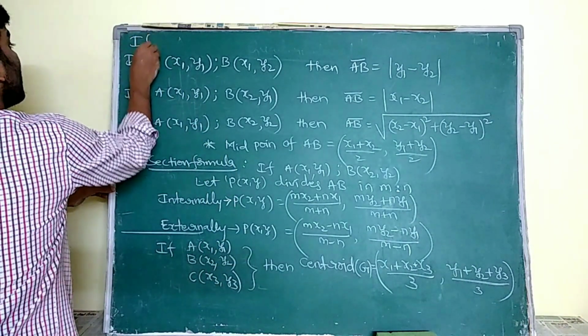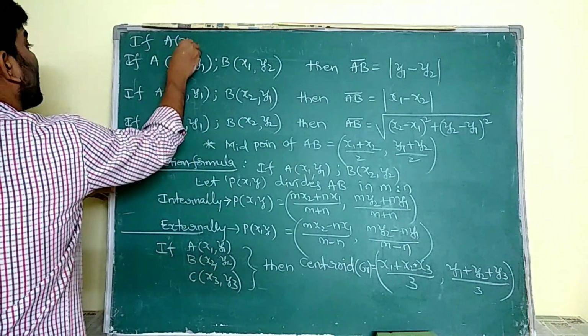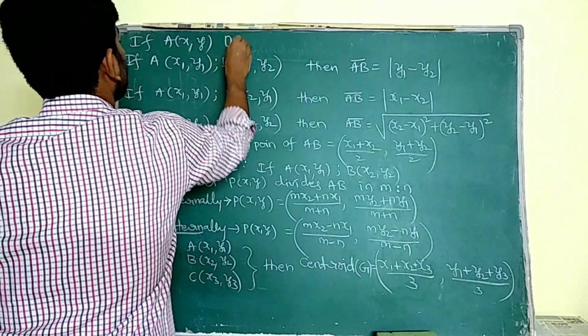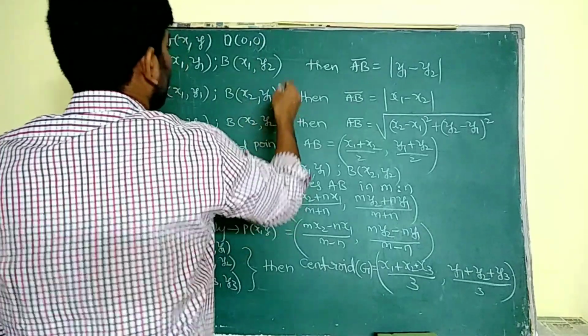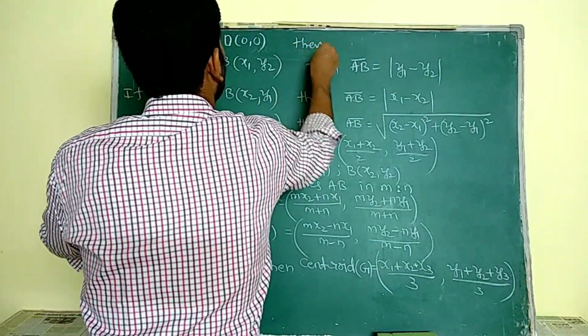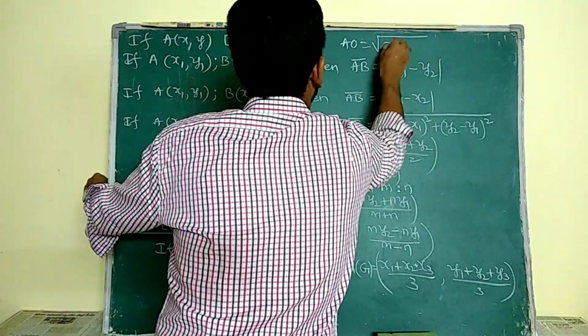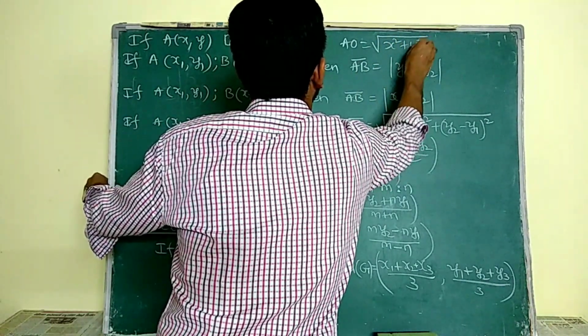And one more thing, if A is x comma y and the origin is 0 comma 0, then distance AO is root over x square plus y square.